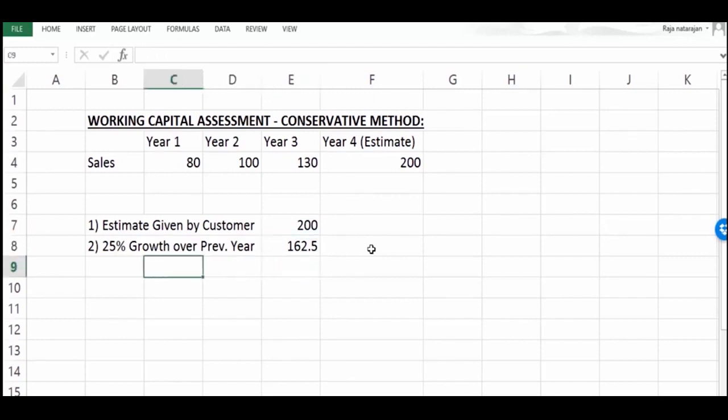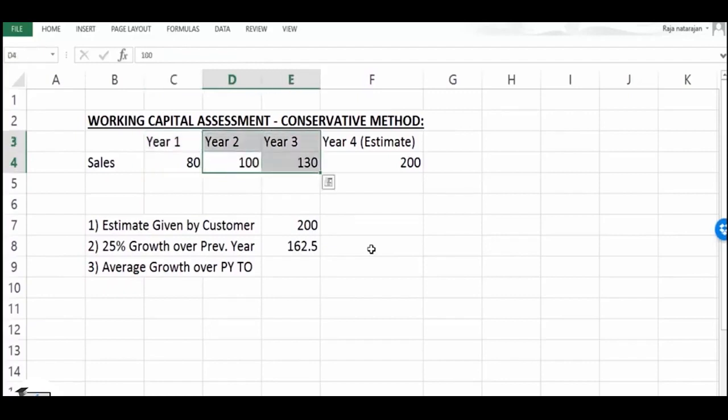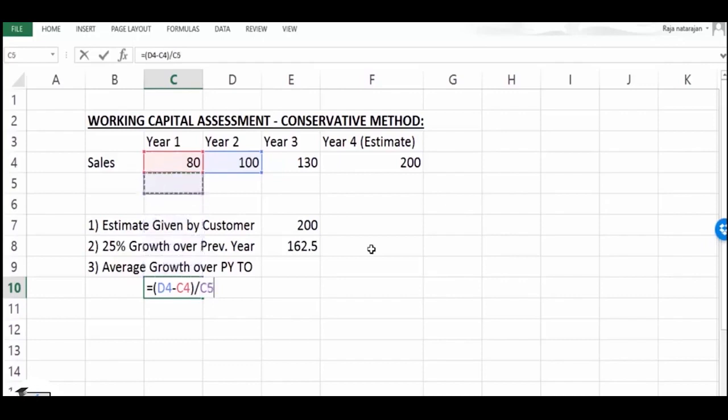So the banks may have one more criteria where they will apply average growth over previous year turnover. So what is going to be the average growth? Look at here, between year 1 and 2, what is the growth rate? Between year 2 and 3, what is the growth rate? Then try to apply the average. So if I measure the growth between year 1 and 2, say it's 100 minus 80, so that gives you the growth, that is 20 divided by 80.